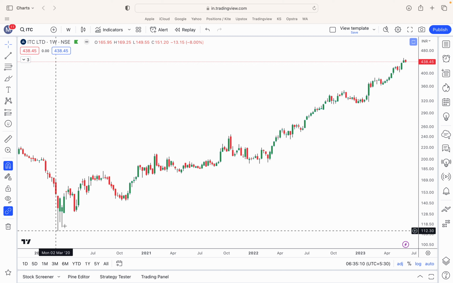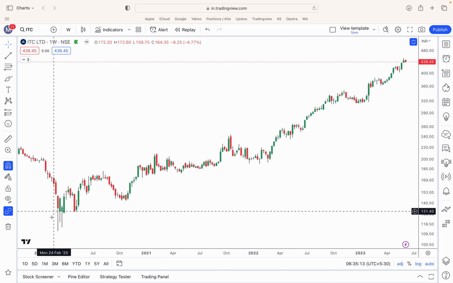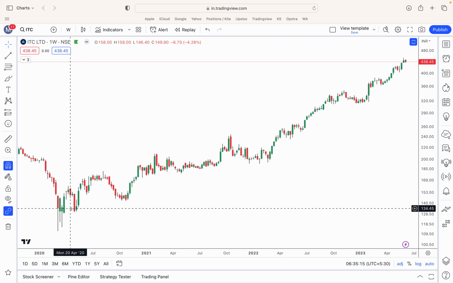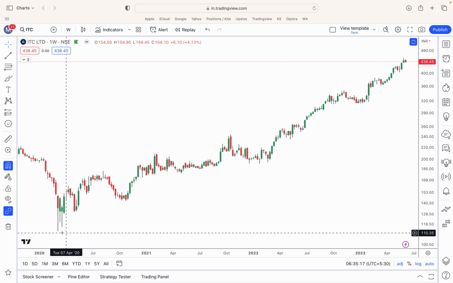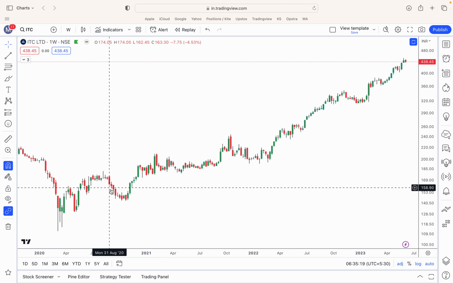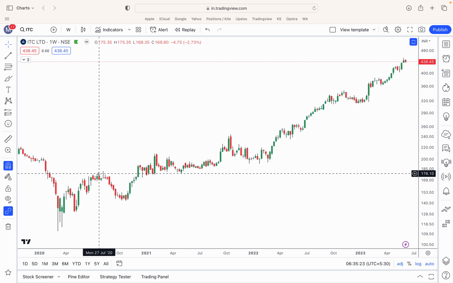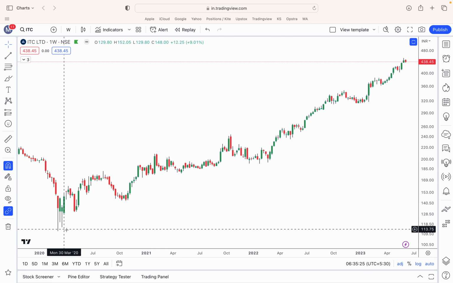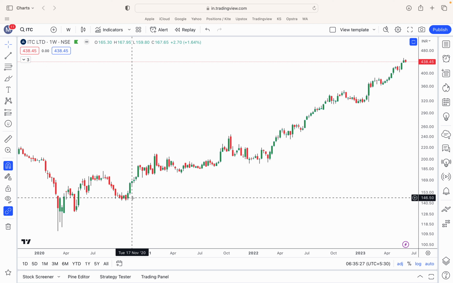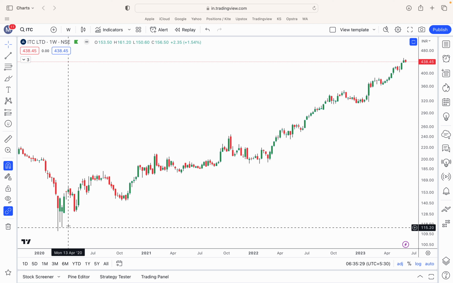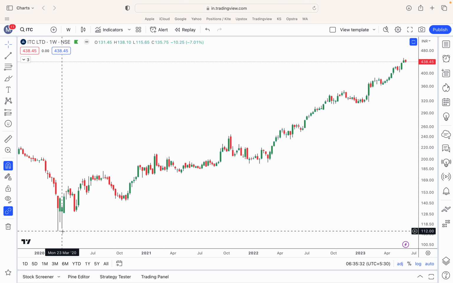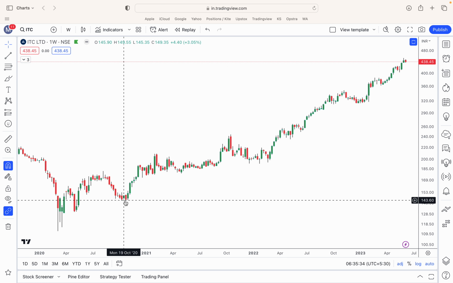Let's say you have bought the stock somewhere over here, keeping the stop loss just below this swing. As the prices move up, once the price crosses the previous high, you can shift your stop loss to the previous higher low. That means if the initial stop loss was at 110 levels, now you can shift it to 140.